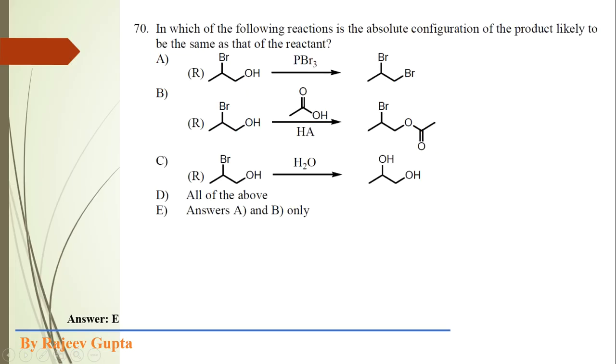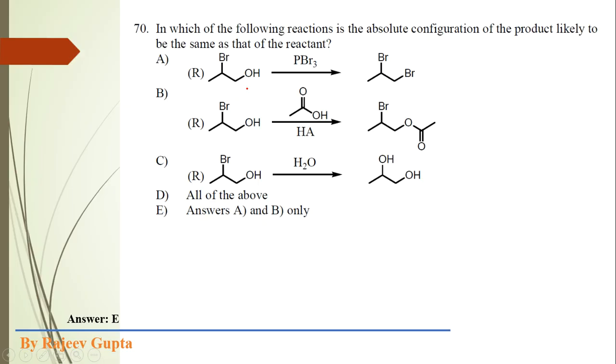Now next question. In which of the following reactions is the absolute configuration of the product likely to be same as that of the reactant? Means the absolute configuration of chiral center. Absolute configuration, that is RS configuration. That is RS assignment for a chiral center is same in product as well as in reactant. So that option we have to select in these 5 options.